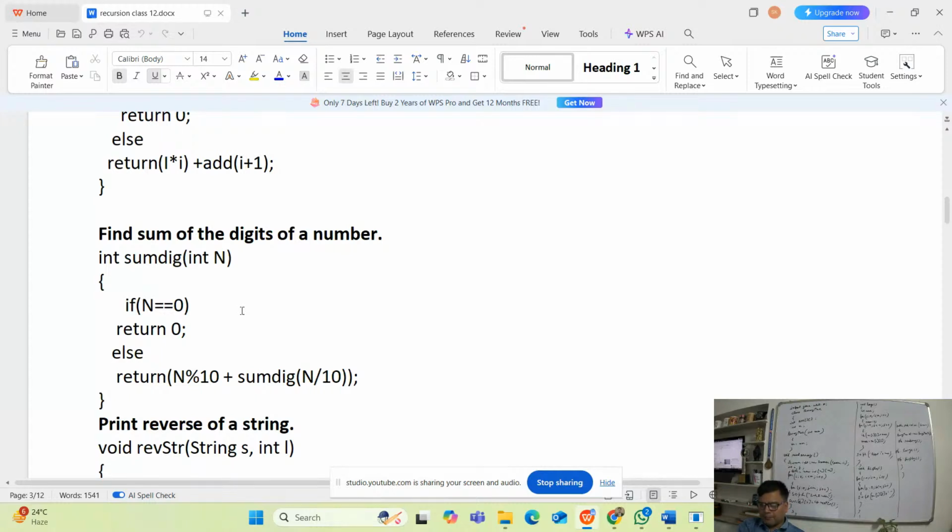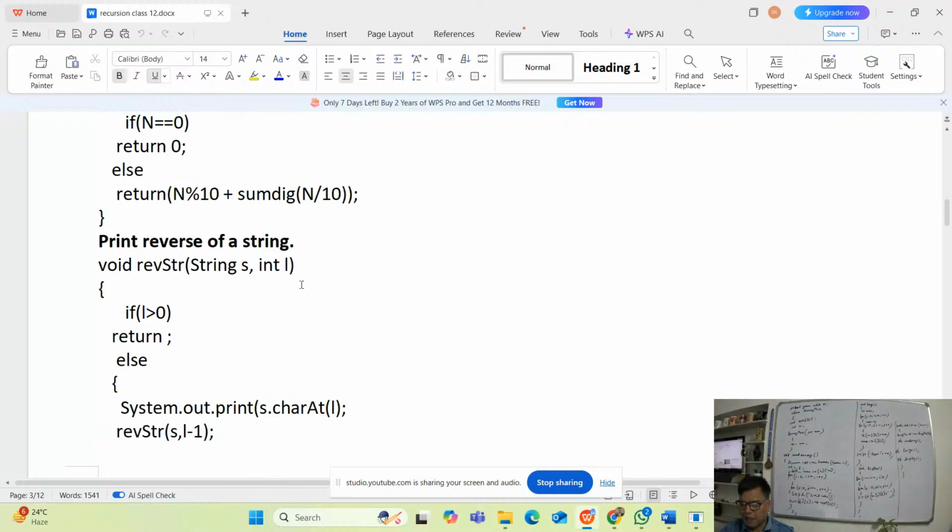I did int sum(int n). If n is 0, then return 0. Else return n % 10 plus sum of digits of n divided by 10. Return n modulus 10, that will be the digit, plus sum of digits of n, meaning n equals n divided by 10. That is called. So accordingly the functions can be used.